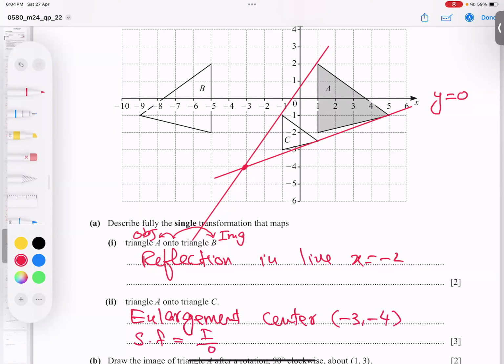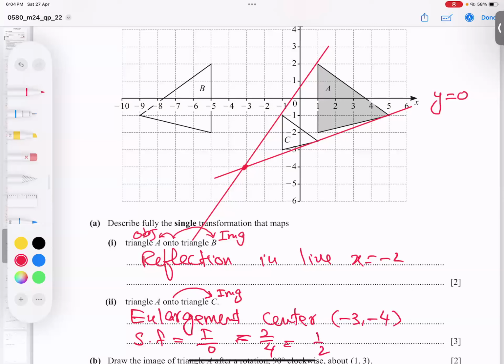After "onto" is called the image, so the image is C. I count these 2 boxes, and the image is 4 boxes. I can count any corresponding sides, this and this, or even the third one. So I'm writing here 2 over 4, and I got a half.